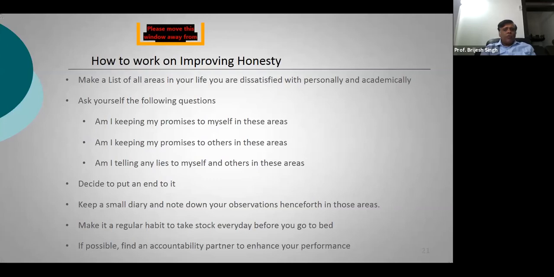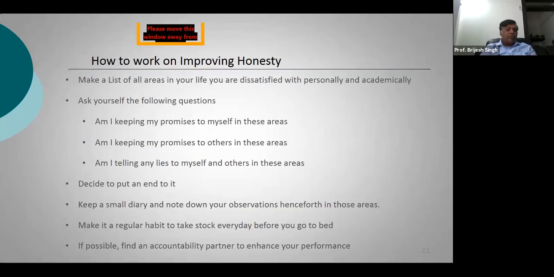You have set a great goal for the next 1 week that you will study really hard every day for 2.5 hours, because your examinations are approaching. After a week, what happened? You have not even opened your books. So this is what we call dishonesty to yourself. You need to see to it whether this is actually becoming a habit. This is the way you can cure that habit.